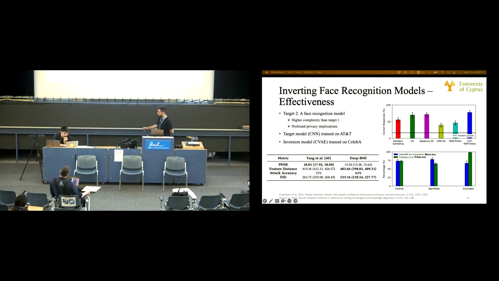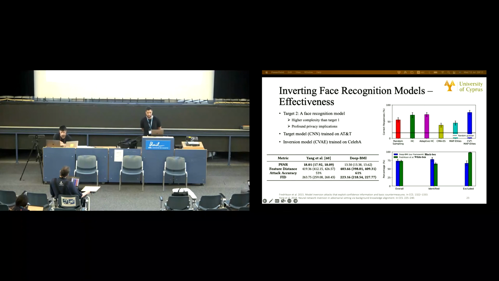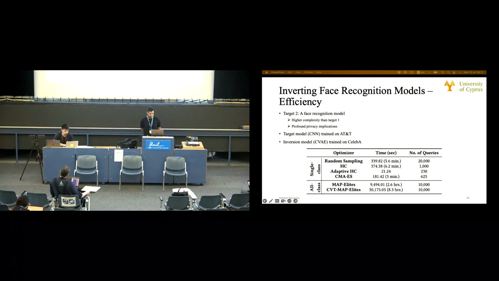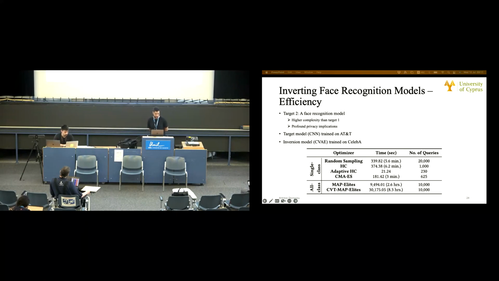And here we also compare DPMI with Wang et al., which are both black box MI frameworks, using relevant quantitative metrics. In most cases, we can see that DPMI outperforms the state of the art. Now we can see the efficiency here. Again, the results designate that DPMI is highly efficient, managing to reconstruct faces in acceptable times, let's say.